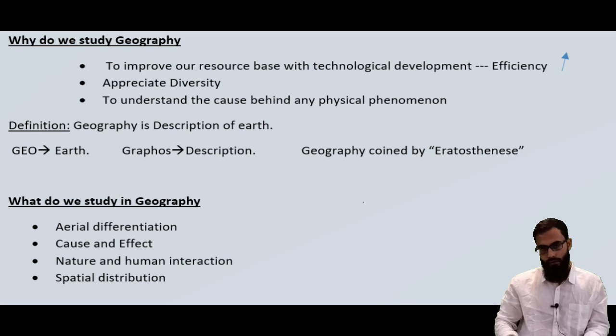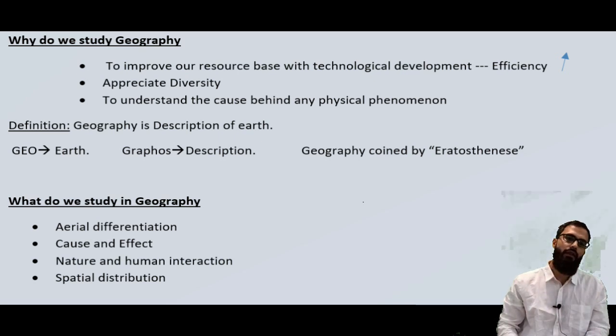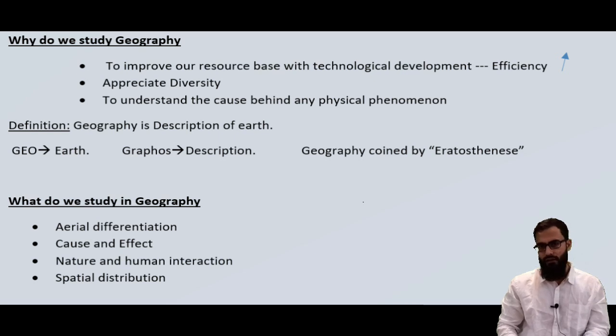What do we study in geography? First and foremost, we study the areal differentiation. What do we mean by areal differentiation? We'll study the differentiation, the variation in the topographies across the earth. In different regions, the Himalayas have one topography. Similarly, the northern plains have another. The plateaus and the peninsula have one type of topography. So we'll study the differentiation in different regions.